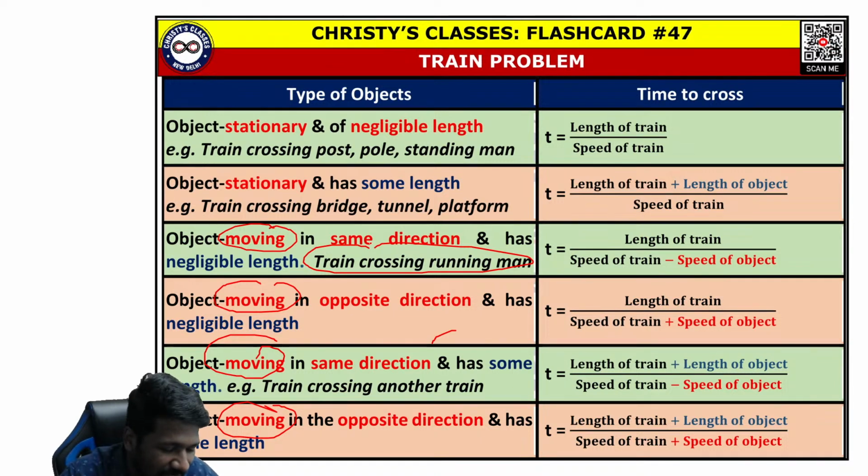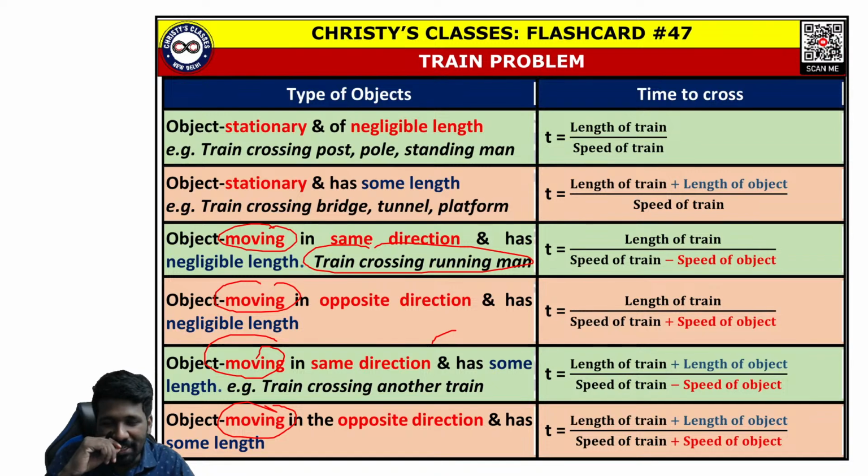Many Indian movies have movie scenes which are defying laws of physics now. Where normally train crosses a running man in this chapter, in movies it shows running man crosses a train. Yeah, and that is what some people do in railway station now. When they get late, they will try to beat the train and get the train. Sometimes it works because initially the train will go at a very small speed. But if it is moving at the original speed of train, no one can beat the train, as you know.